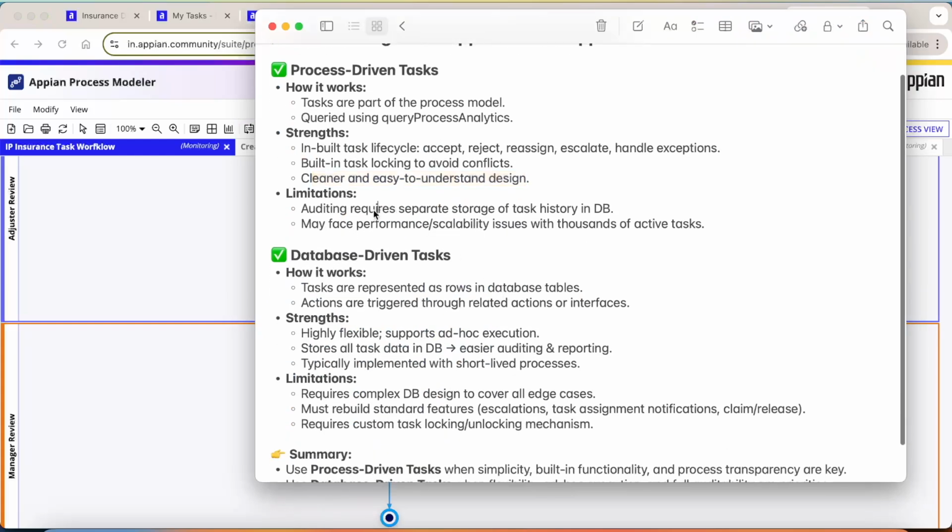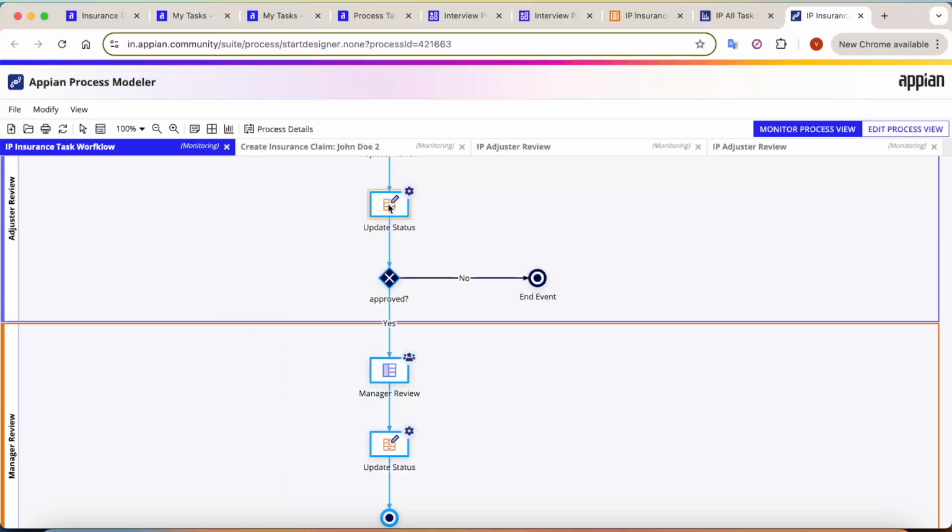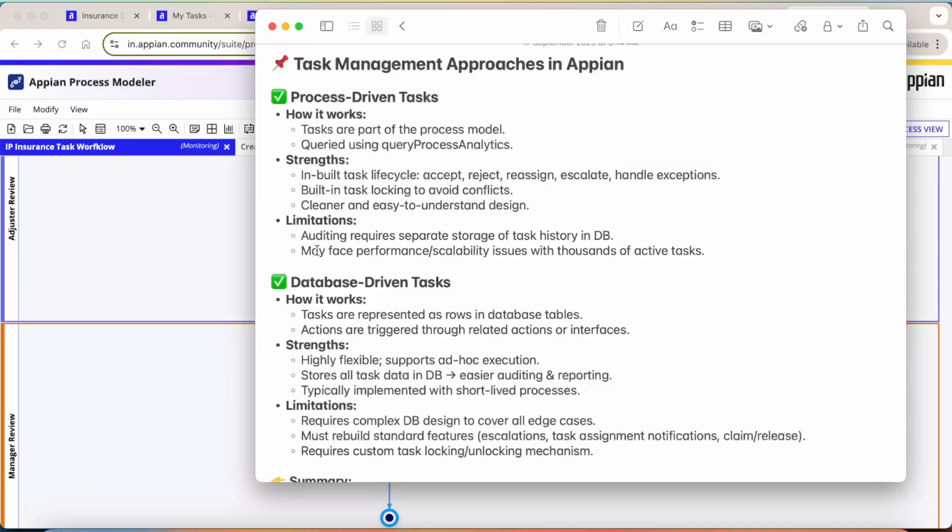And what are the limitations? See here, auditing requires a separate storage database. So for that purpose, after completing the status here, you would have to store some data in the database as well. The next point is that you may face performance or scalability issues with thousands of active tasks. Let's say there are 10,000 or 100,000 tasks active in the system, pending for approval for 6 months, 8 months or 1 year. Then it can create a huge performance issue if you have such a huge number of tasks.